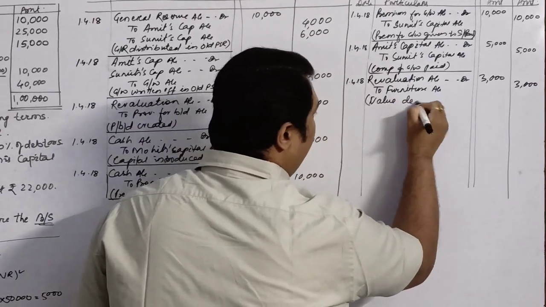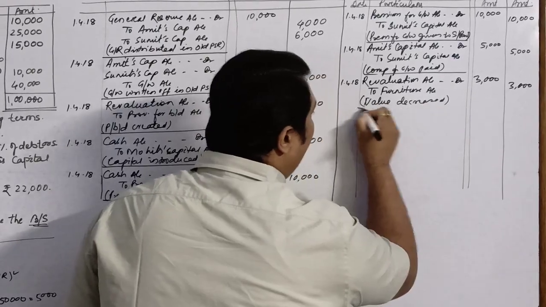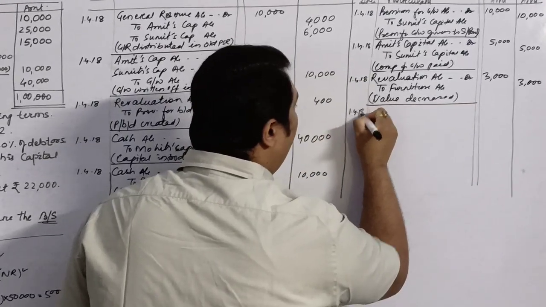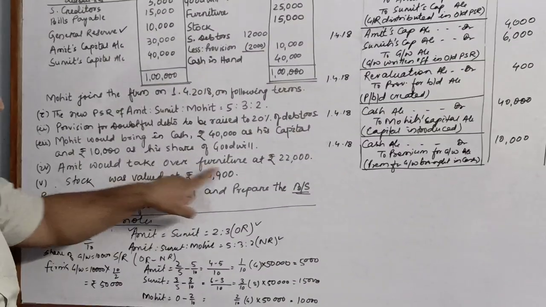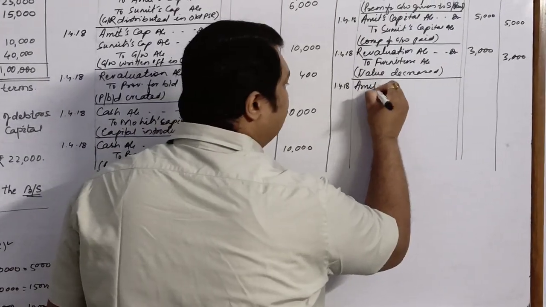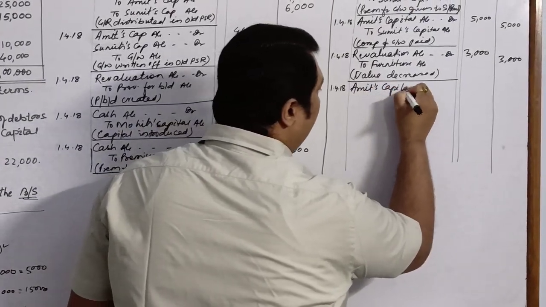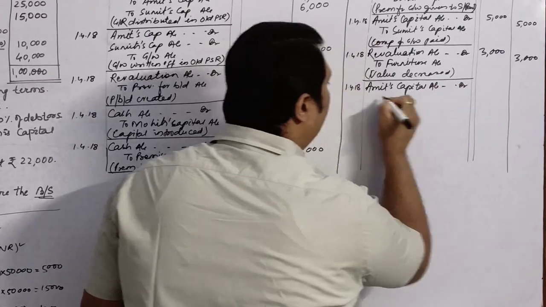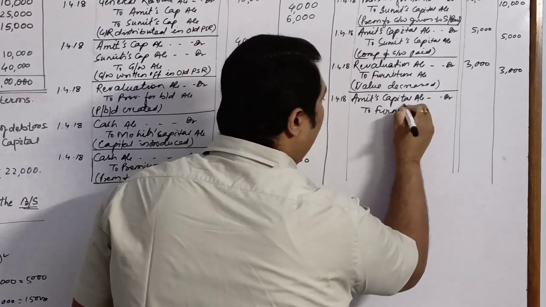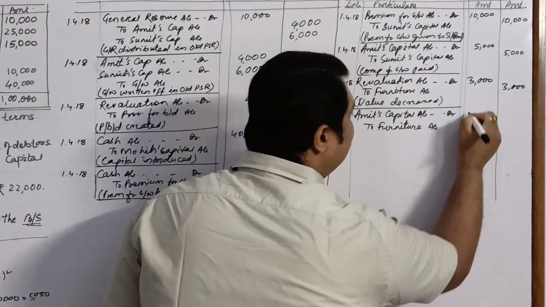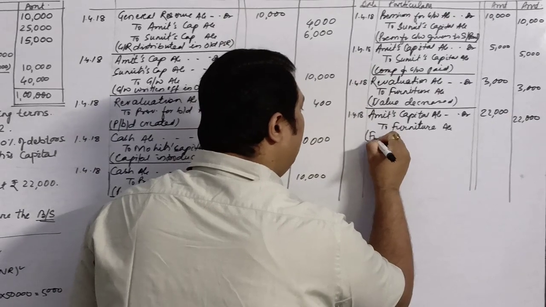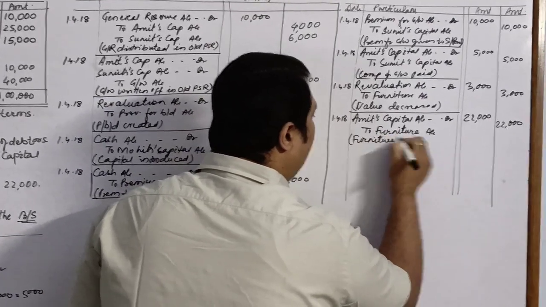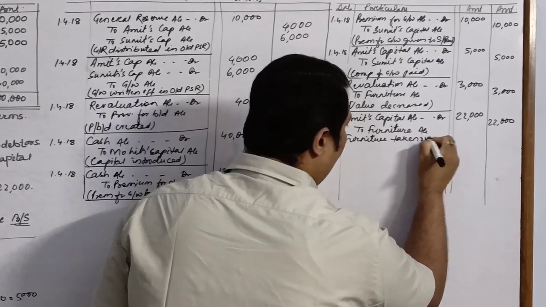And then, after the value was decreased, it was taken over by, you can see over here, Amit. Amit would take over furniture at rupees 22,000. So we will pass the entry Amit's capital account debit to furniture account. And at what value has he taken it over? 22,000. Here we will write the narration furniture taken over.